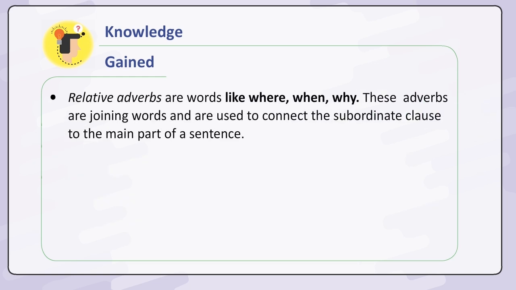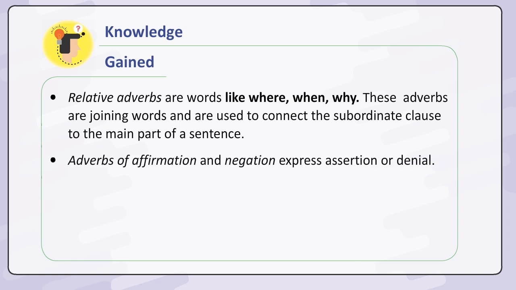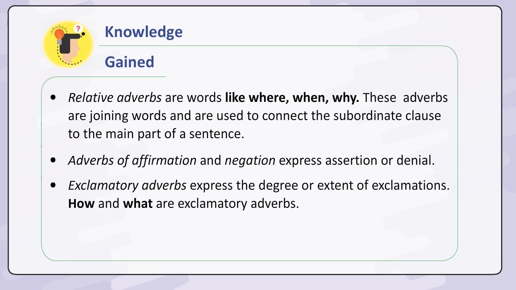Relative adverbs are words like where, when, why. These adverbs are joining words and are used to connect the subordinate clause to the main part of a sentence. Adverbs of affirmation and negation express assertion or denial. Exclamatory adverbs express the degree or extent of exclamations. How and what are exclamatory adverbs.